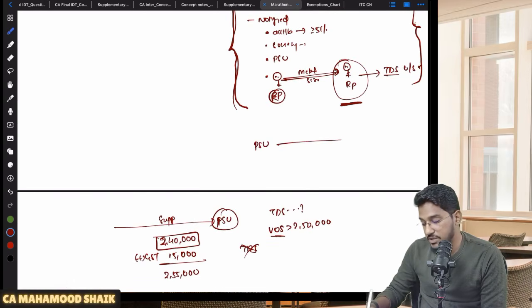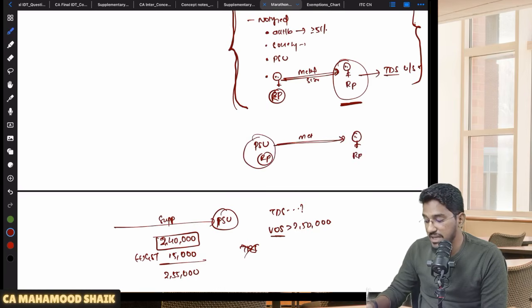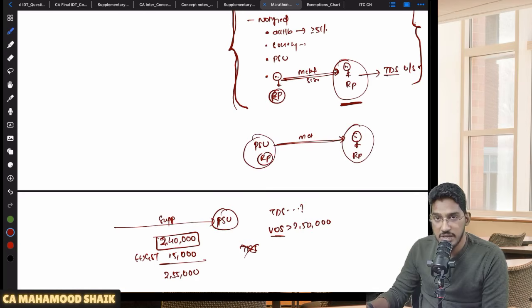Let us say, for example, there is a PSU. If that PSU is making supplies of metal scrap, and the PSU is also registered, and they are making a supply to a recipient who is a registered person. Sir, this is also a supply happening among notified persons only, no? Will TDS become applicable? Yes, here TDS will become applicable.